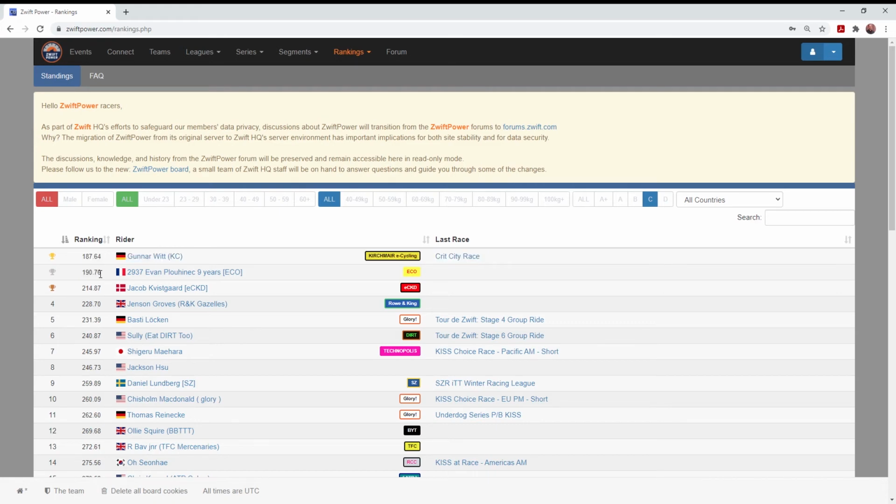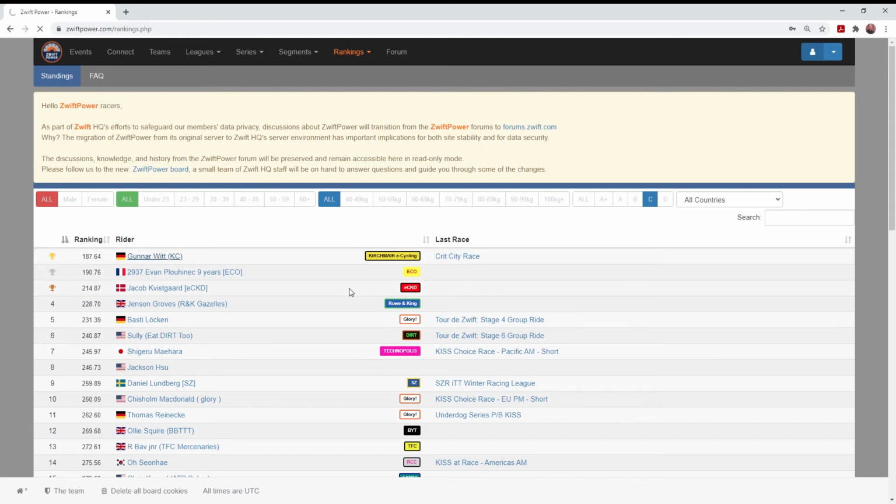So I want to try and be competitive. I want to increase my rank. The way to do that is to beat racers and riders who are better than you in a race. So I was kind of cruising through Zwiftpower and seeing how these riders are getting such good scores, such low ranking on their races. So I want to take a quick look today at the number one ranked racer.